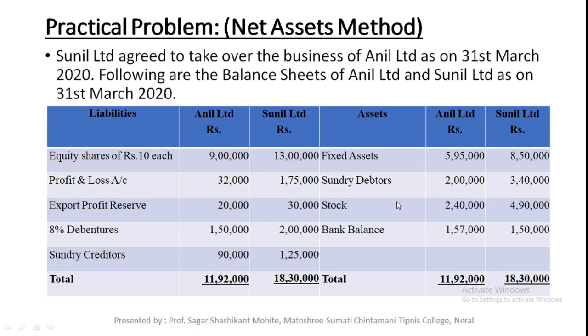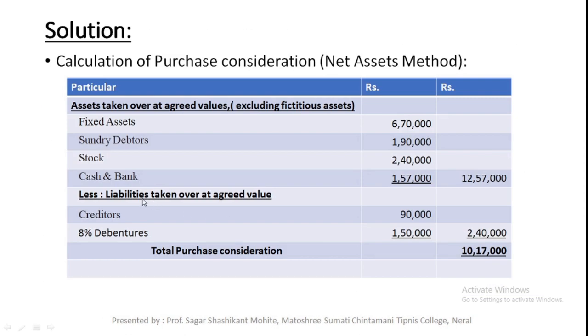All assets excluding fictitious assets less all external liabilities taken over at agreed value. Just see the sentence: assets taken over at agreed value means those assets which are taken over, we need to mention only those assets, and we should mention them at agreed value only. Similarly, liabilities taken over at agreed value.